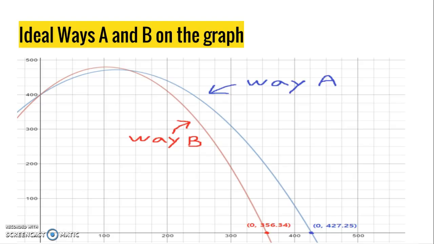Lastly, I will finish this presentation by showing ways A and B on the graph paper so you guys can understand the presentation more mathematically. As you see, I imagined the paragliding to be a parabola on the graph paper, just like these two, in order to find the time taken for paragliding, just like these 2 x-intercepts.